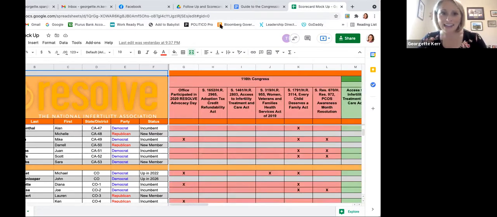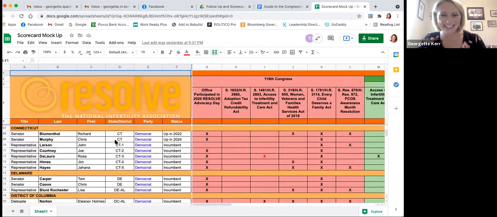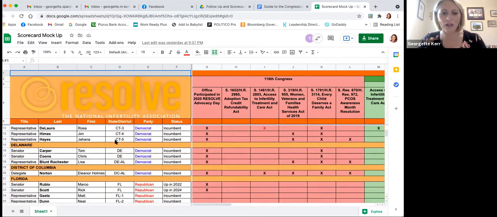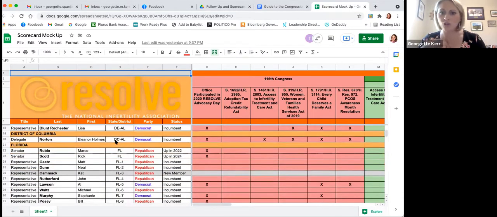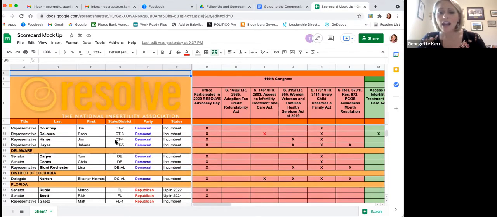So again, this is a living, breathing document. We're going to keep adding more data as we get closer to Advocacy Day. So keep checking back. I know it's pretty overwhelming when you look at it to start, but I feel confident that the more that you look at this and play with it and scroll through it, you're going to find it to be a really, really helpful resource in preparing for your Advocacy Day meetings.